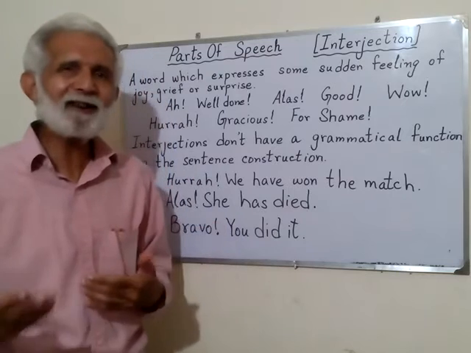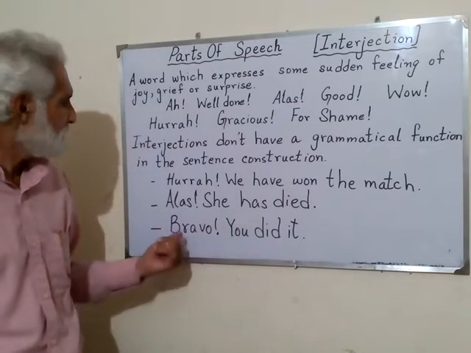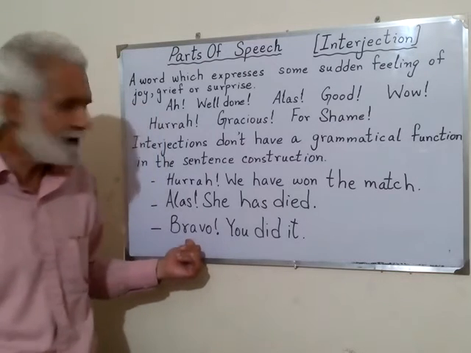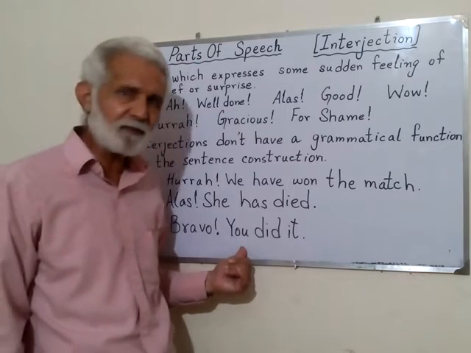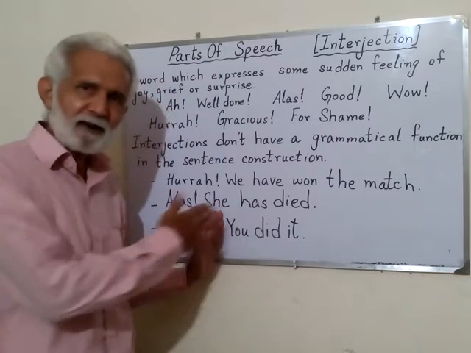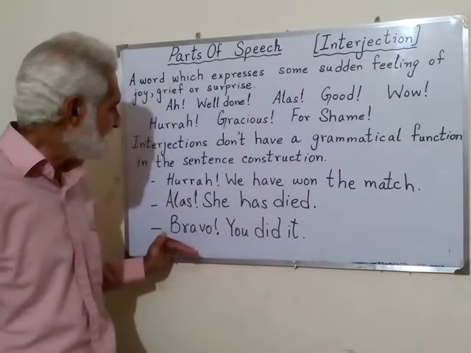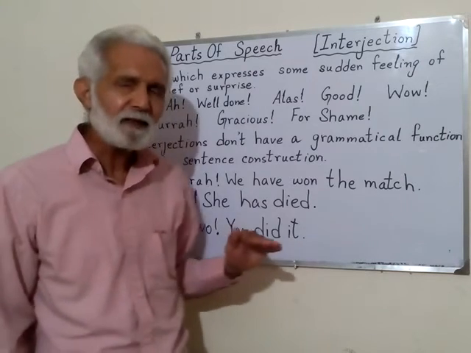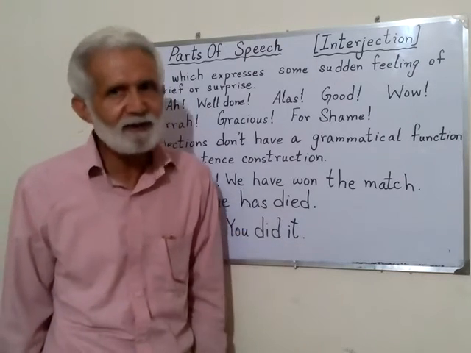So here grief is there, sorrow is there. And then we say, bravo, you did it. It means that you have done some work, and if you read this, you did it, the grammatical function is complete here. This is not showing any grammatical function in this sentence. So this is what interjection is.